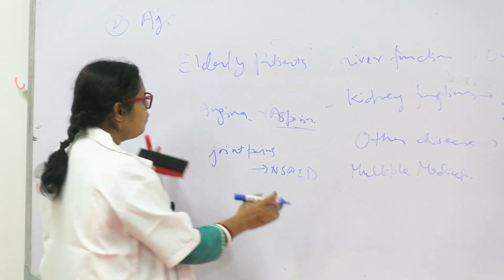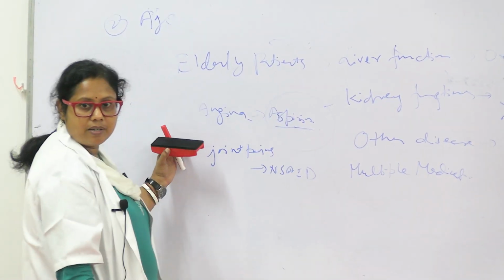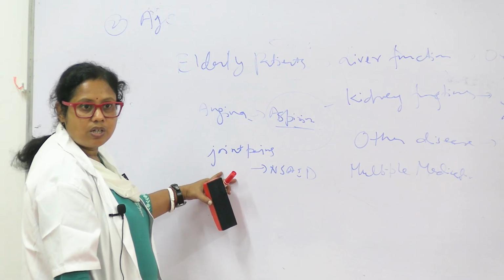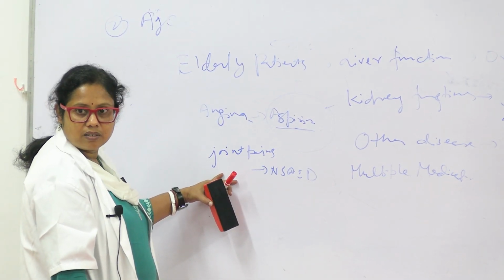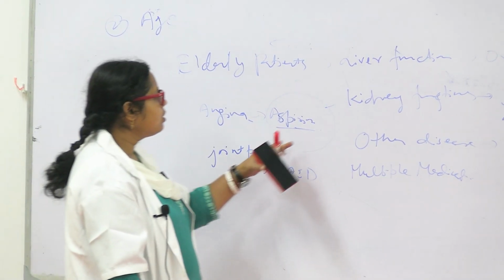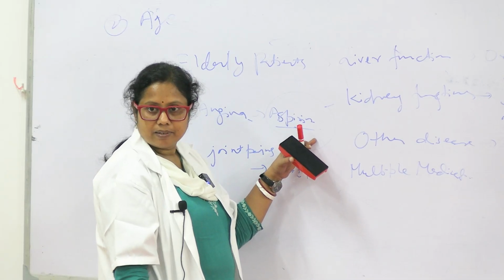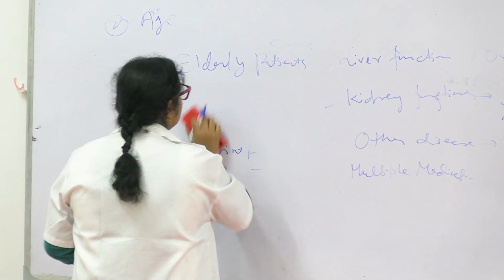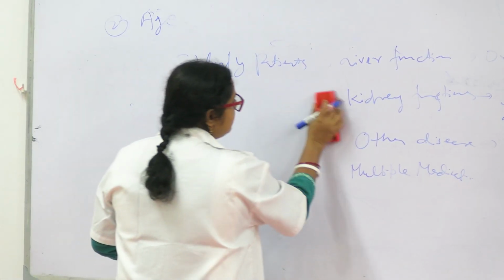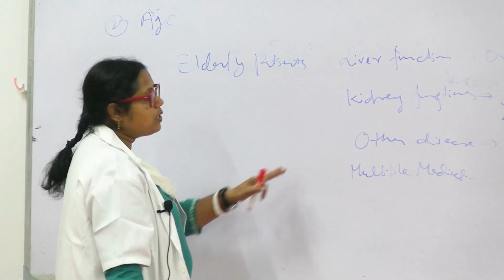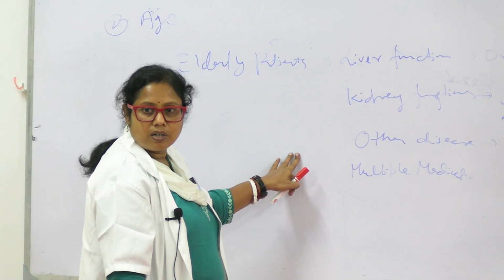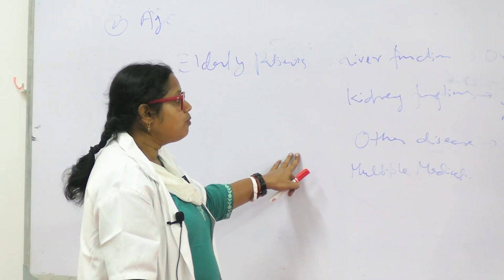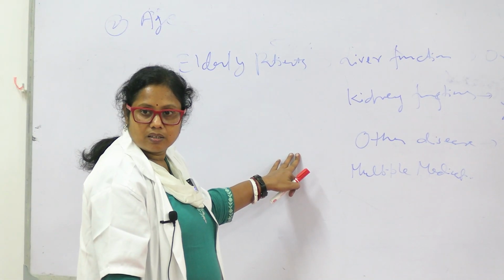So if we give these two drugs together in an elderly patient who has both angina and joint pains, it will cause adverse effects, isn't it? It will cause bleeding from the GIT. So we have to keep in mind what other diseases or other drugs this patient is taking, other diseases this patient has, and we have to choose drugs accordingly.